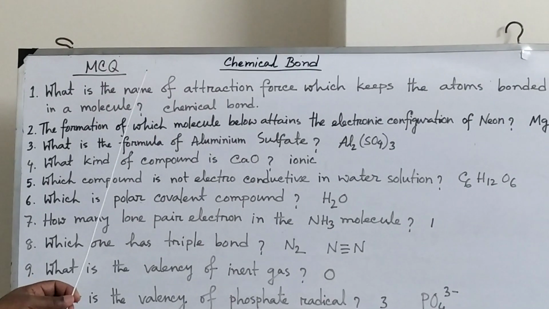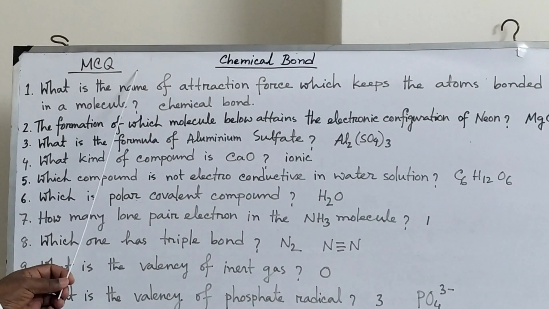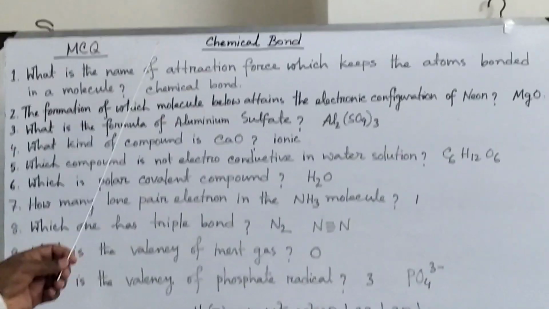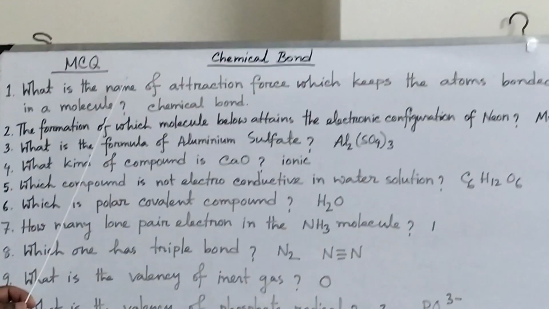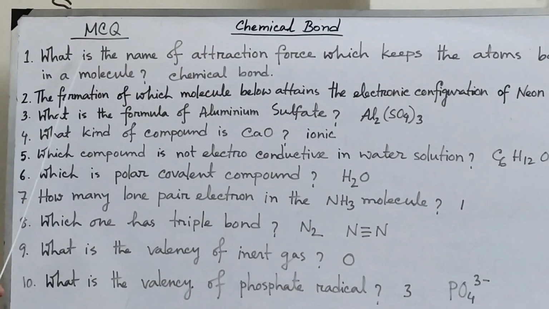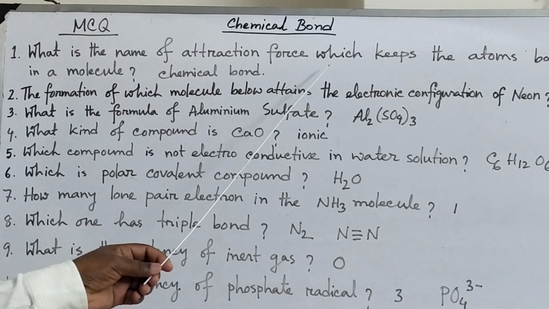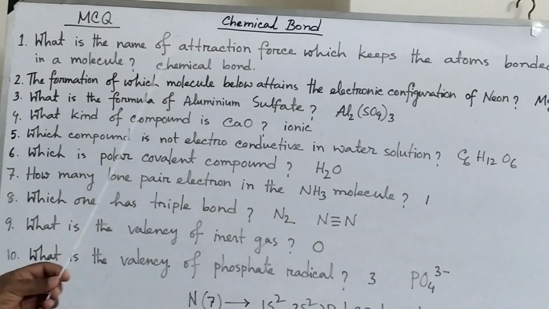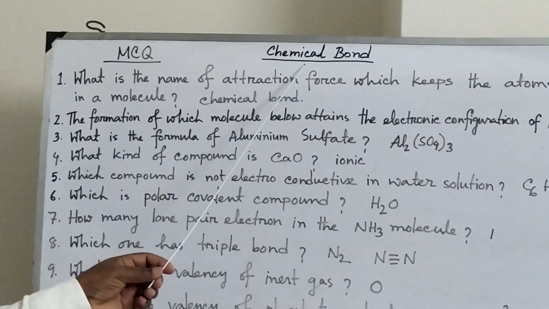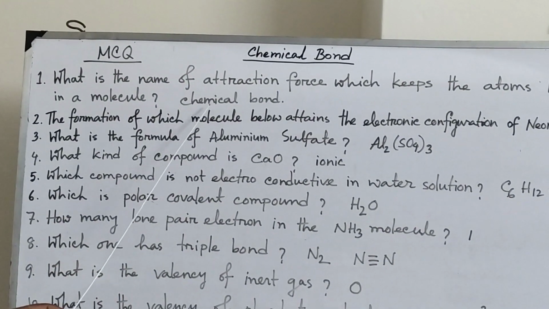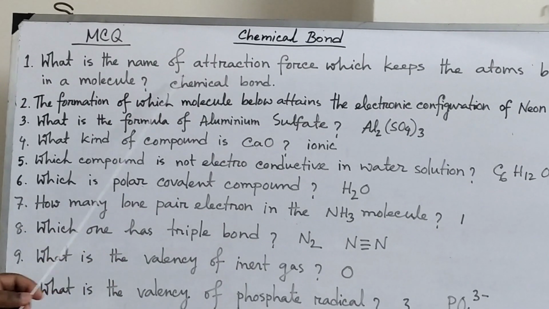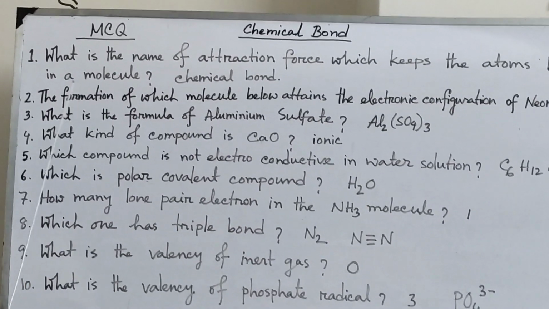Well, dear students, all of you see the board. I have discussed 10 knowledge-based questions from the chapter Chemical Bond. Now I will discuss the MCQ questions, multiple choice questions. So first one I have written, what is the name of the attraction force which keeps the atoms bonded in a molecule? That is chemical bond, and our chapter name is chemical bond. In a chemical bond, the atoms are bonded together by attractive force in a molecule.